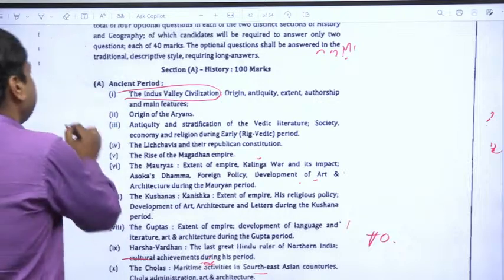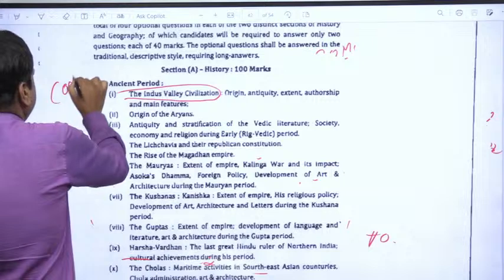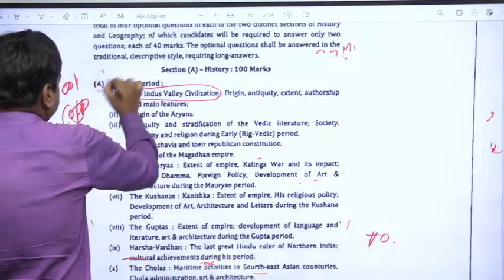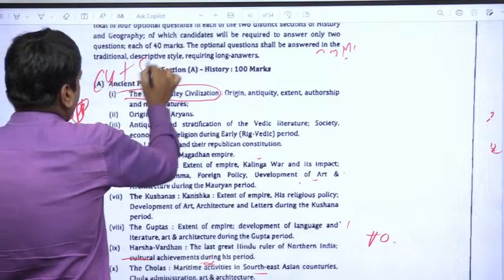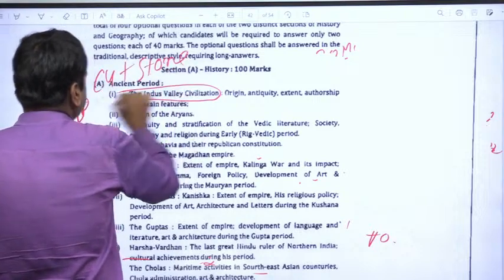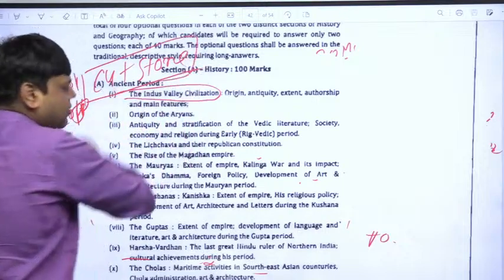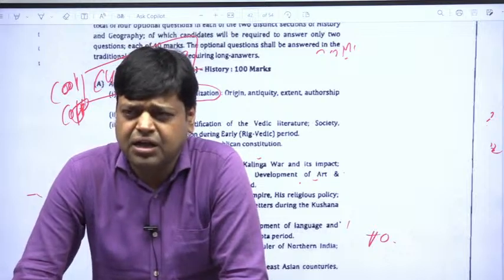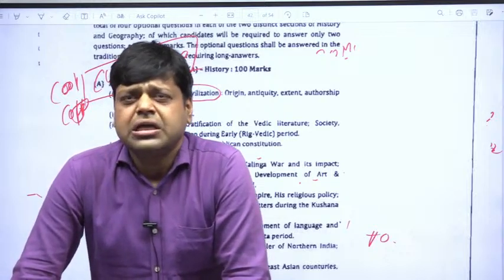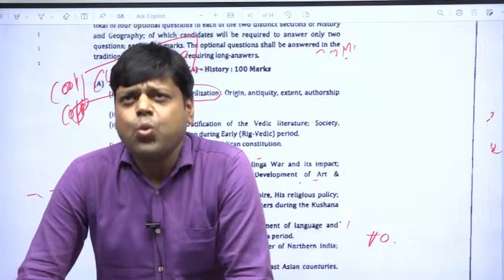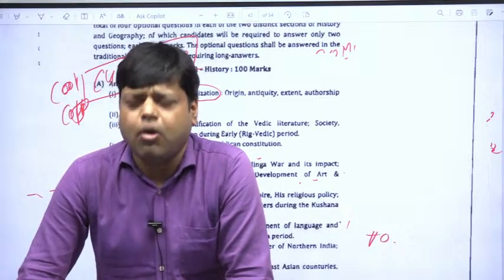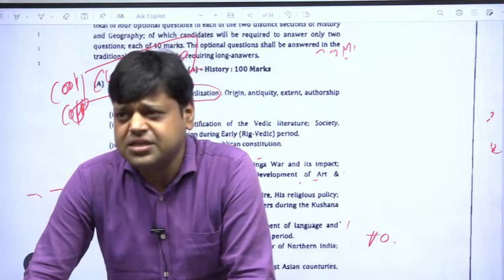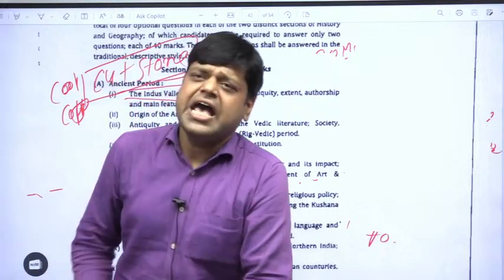The Chalcolithic period, that means copper and stone. The Chalcolithic period is the time in which humans used stone articles and copper. So on the basis of metallurgy and the things used, a specific period has been named.